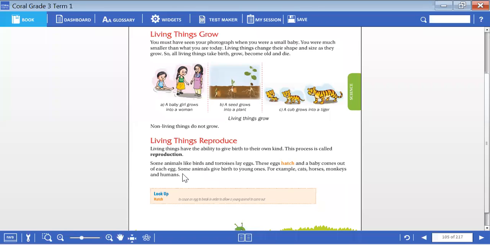So some animals and birds will lay eggs. Those eggs will get hatched. You may see the eggs of a hen, a chicken. Those will hatch into small chicks. Yes, they look very cute.